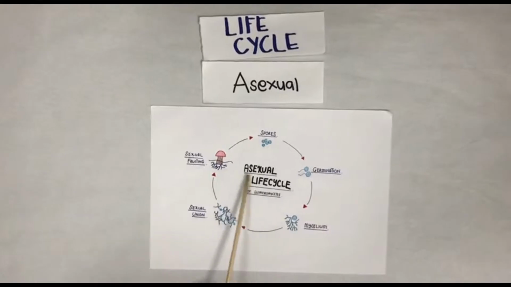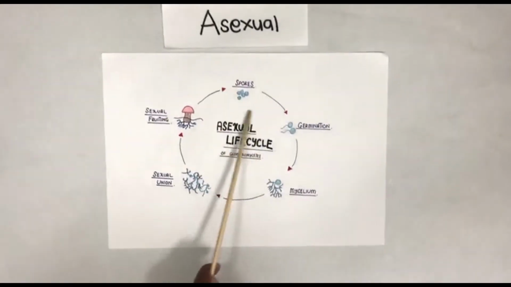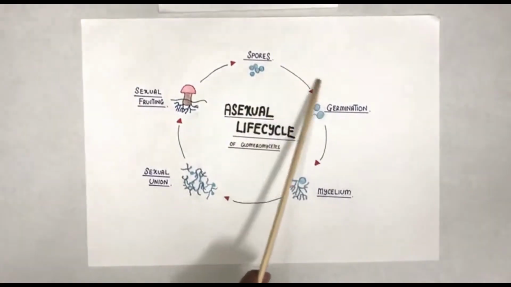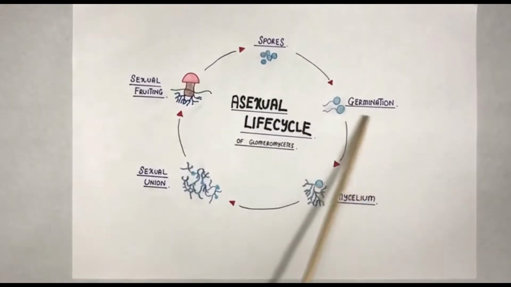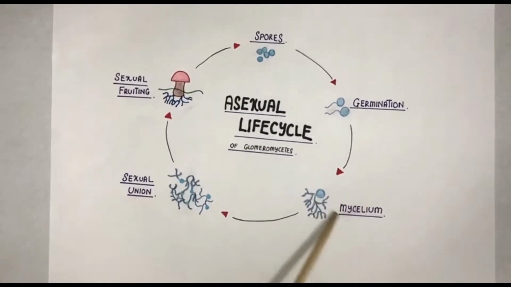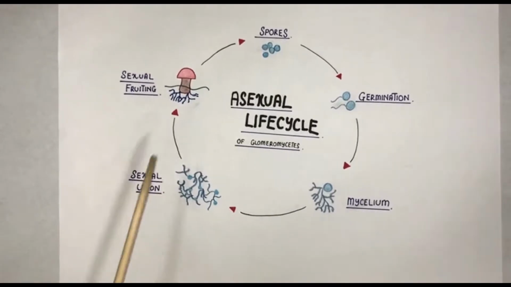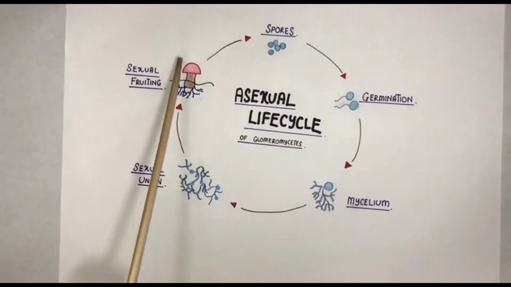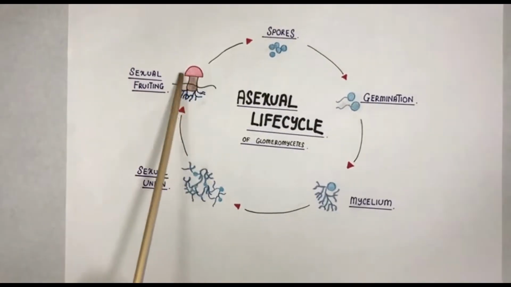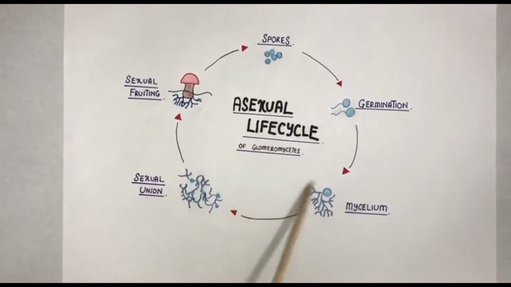Glomeromycota undergo a sexual life cycle where it starts from the spore and undergo germination, forming mycelium. Then the mycelium undergo sexual union, followed by sexual fruiting, where mushroom grows from it. And then the cycle goes on, starting from the spore bag.